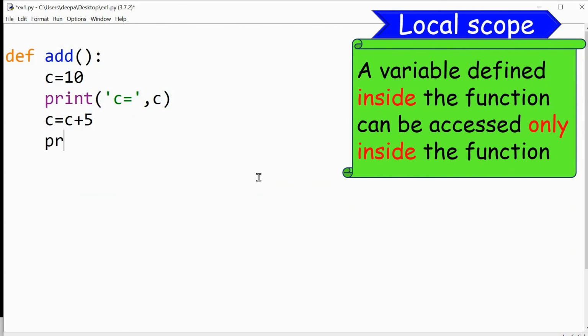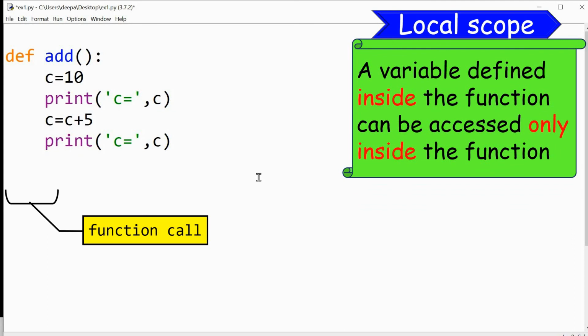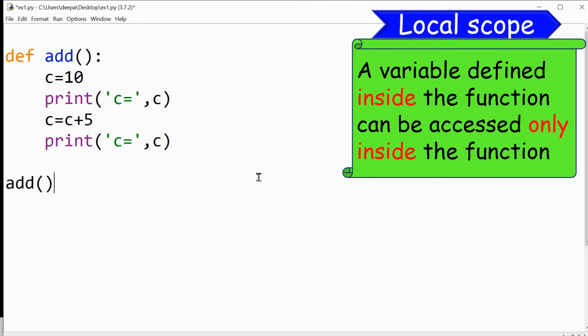Next let me once again print the value of c, just to see the modified value. Now I have defined my add function. The function definition is over. Now I come out of the function, and now I have to give the function call. So I will write add, and since the add function does not have any parameters, in the function call I am not giving any arguments. So this is how you call this add function. Let us see the output of this program.